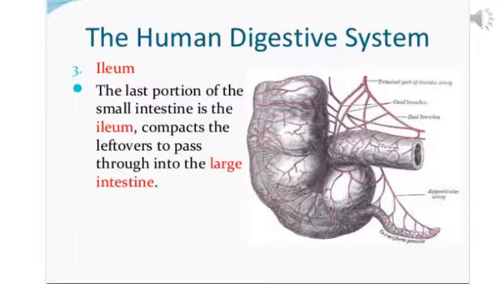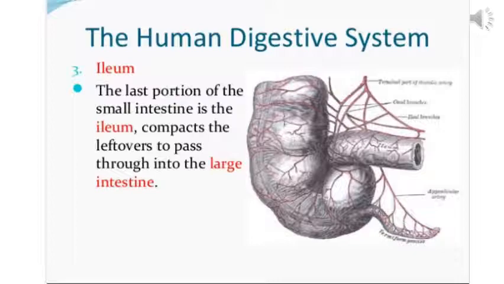The last part of the small intestine is the longest part of the small intestine. It is called the ileum. Its wall has numerous finger-like projections called villi, singular villus. They absorb food digested in the intestine. The last portion of the small intestine, the ileum, compacts the leftovers to pass into the large intestine. So from the ileum, the food is passed on to the large intestine, that is the cecum. The cecum is the first part of the large intestine.